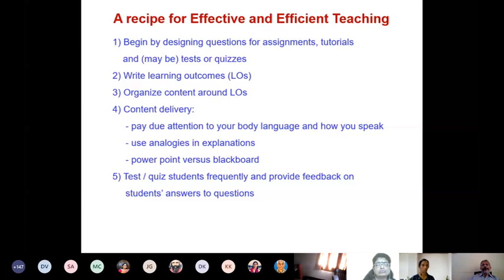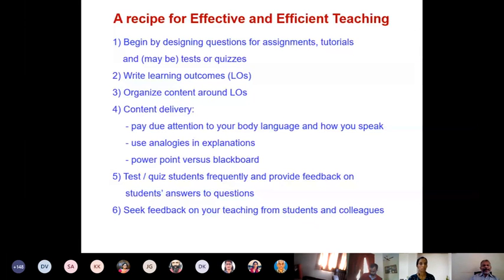So often, teachers are not aware of the value of feedback. They think that grading the answer papers of the students and giving them marks is sufficient. And supposing a person comes to know that I got 40%. Unfortunately, just knowing that I have got 40% doesn't always help the student to improve his grade, unless you tell him why he has got 40% or why he has lost 60%.